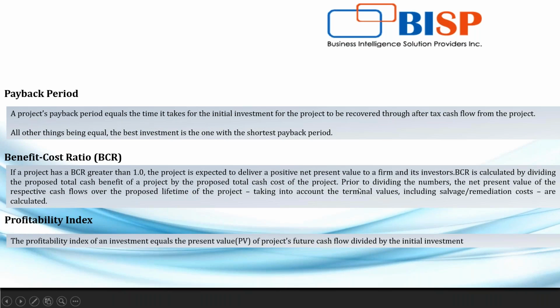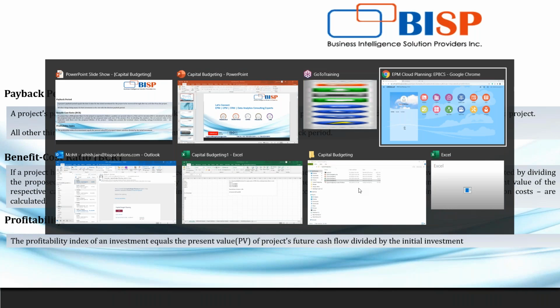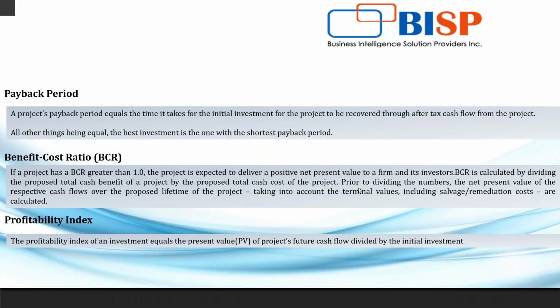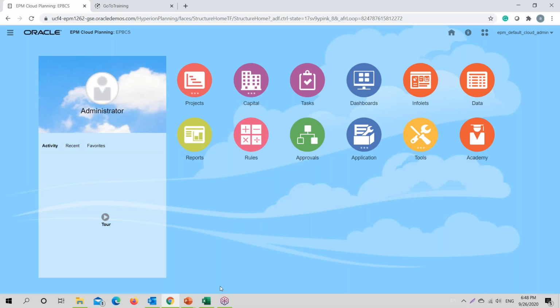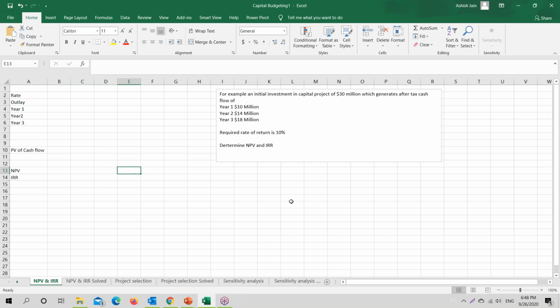But since we would be looking forward to have the same in our application, so we have this small case scenario that we would be discussing.